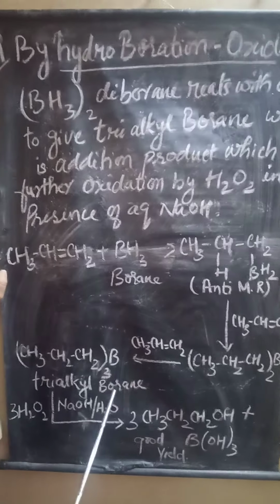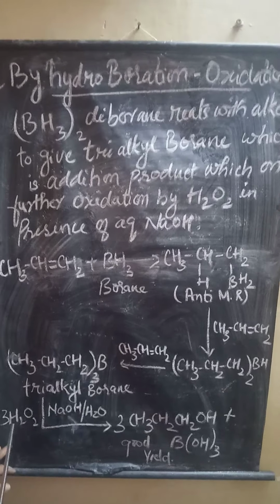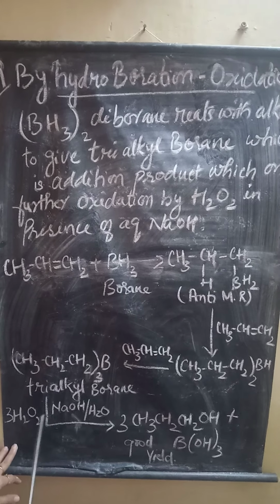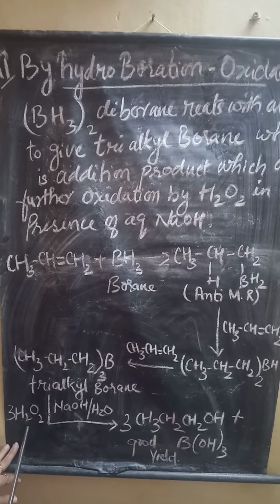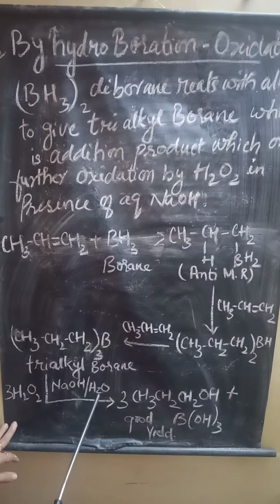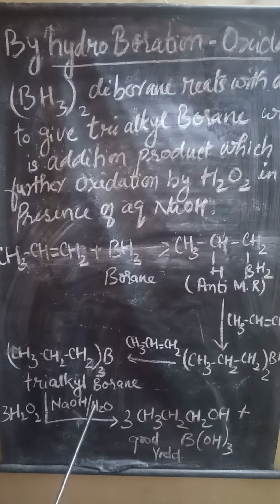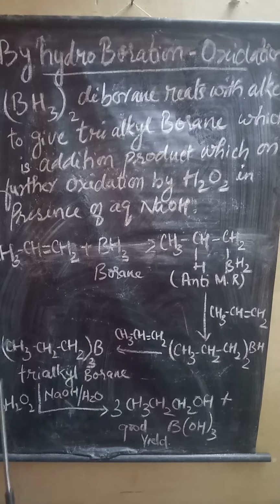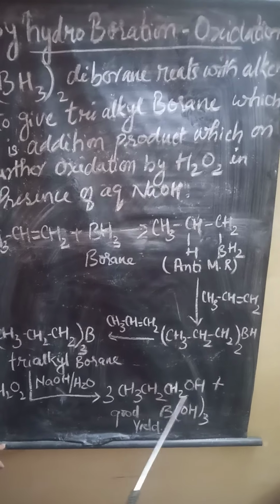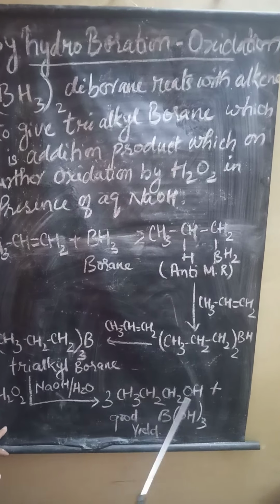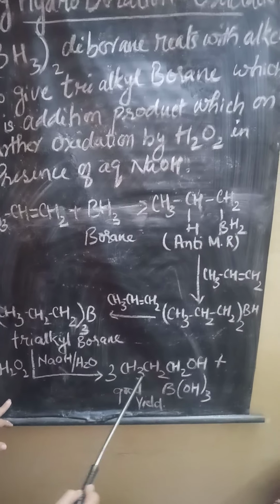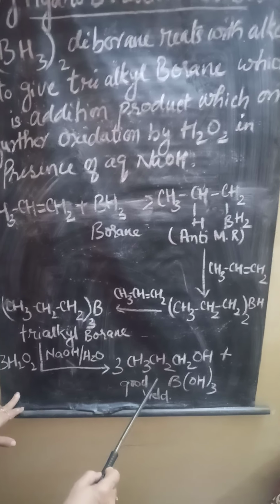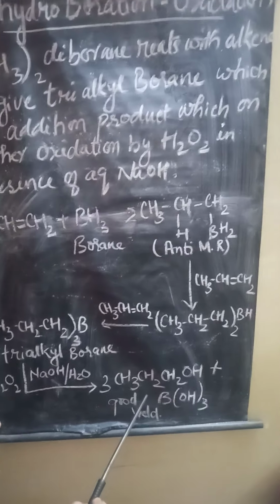This intermediate product, the addition product, then undergoes oxidation in the presence of peroxide and alkali. Water is also present here. When this oxidation takes place, it results in the formation of alcohol, and this alcohol which is formed here is of high yield. A large quantity of alcohol can be prepared by this method.